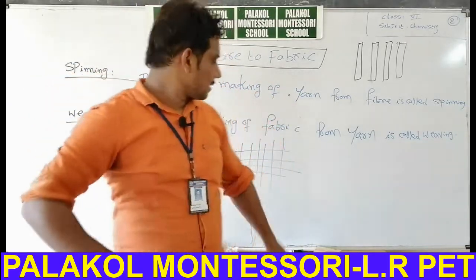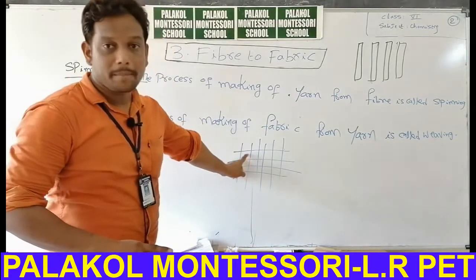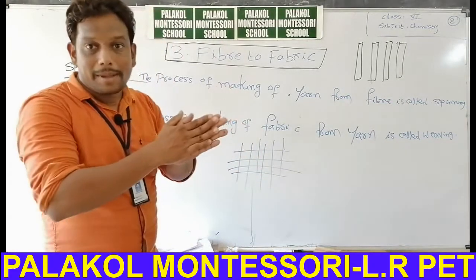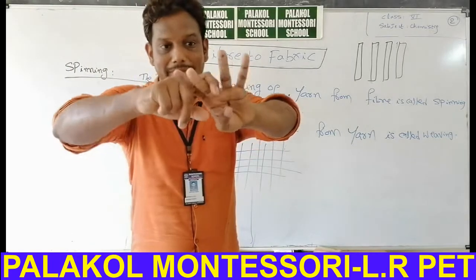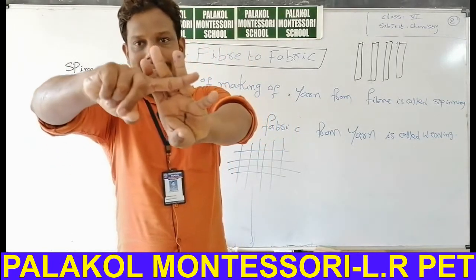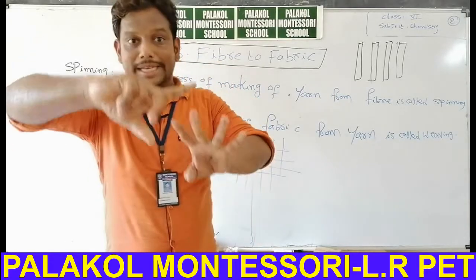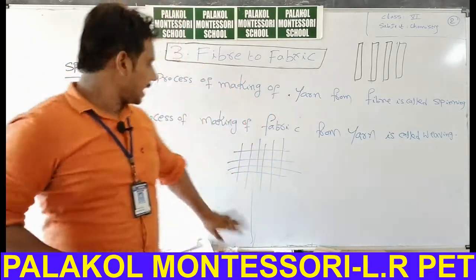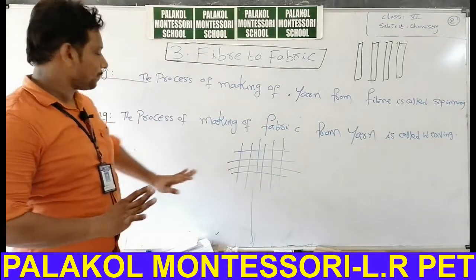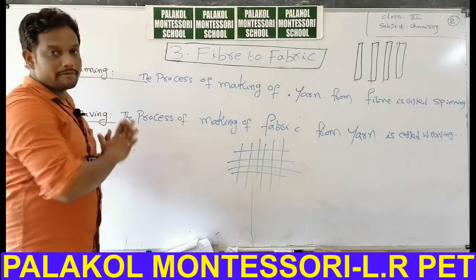In this way, by using looms, we can prepare fabric from yarn. Alternately arrange the horizontal yarn. This is called the weaving process.